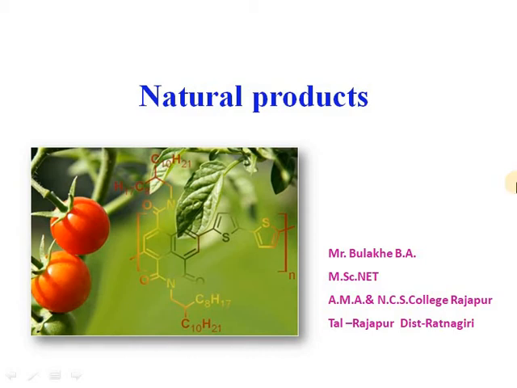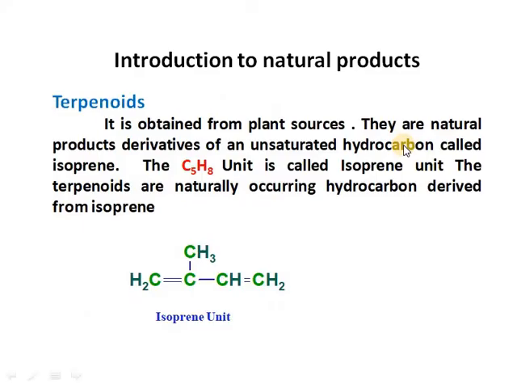Today's lecture covers a new topic, natural products. In this topic we are going to discuss, firstly, the introductory parts of natural products.